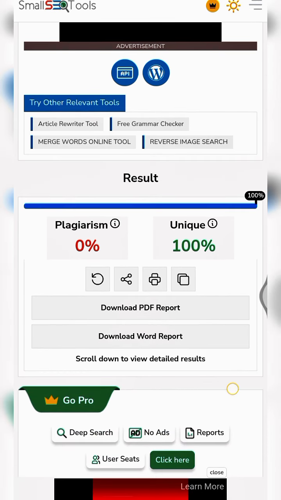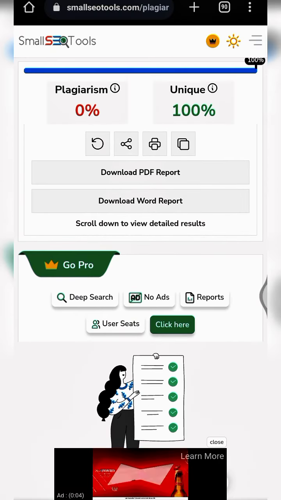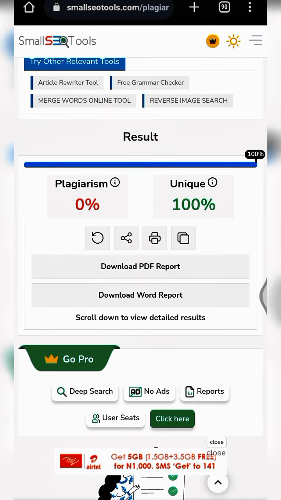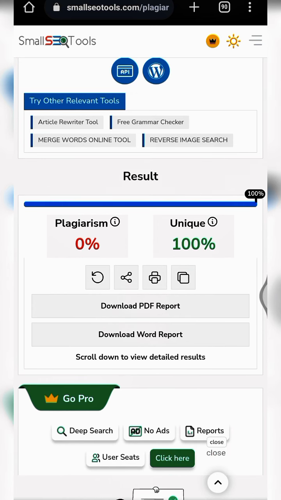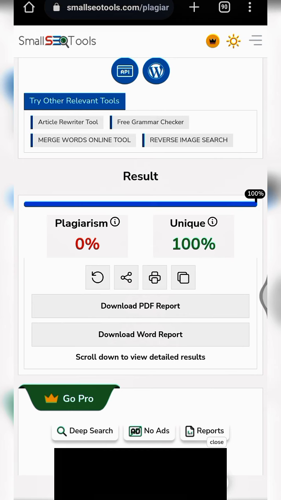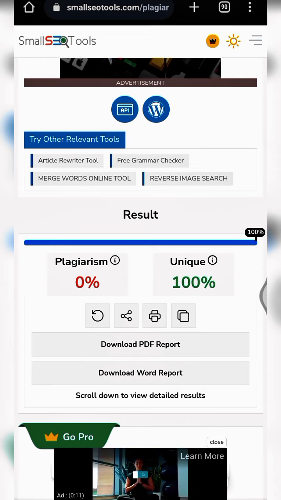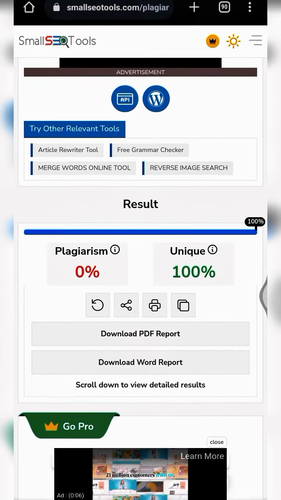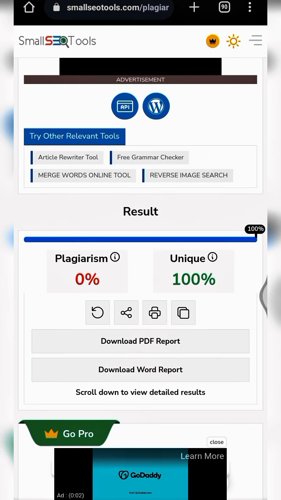As you can see, our article is 100% unique. So you can just copy this article, paste it into your Microsoft Word or Google Docs, save it as a .docx file, and then send it to your clients. So you can check, review, and all that. But the article will always come out 100% unique. So then you get your payment. It's as simple as that. That was how I got the 15 USD you guys saw in my PayPal account.